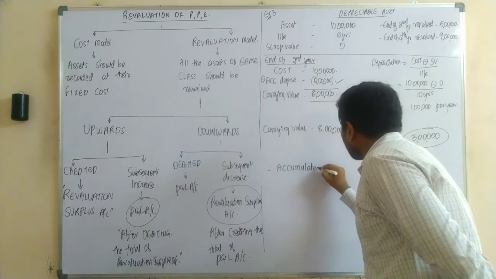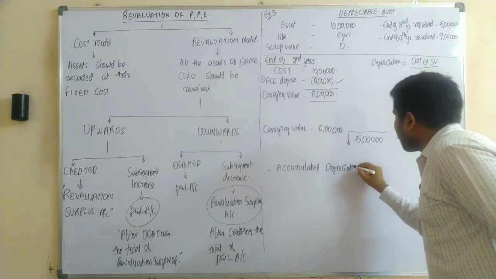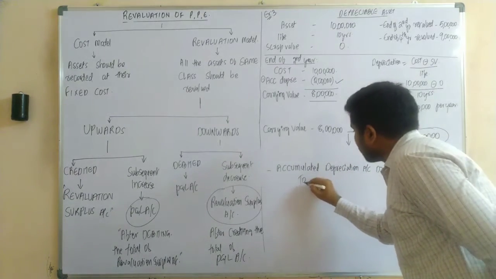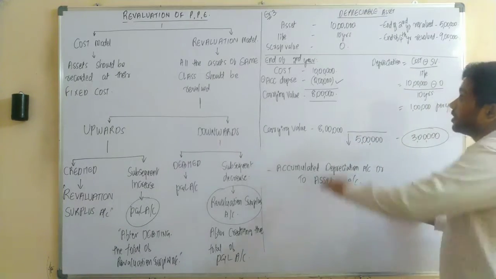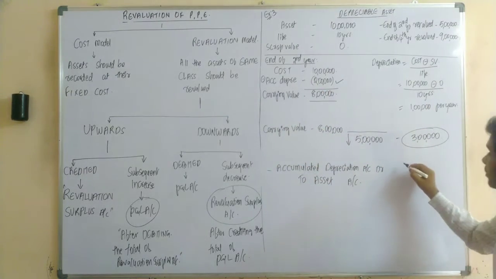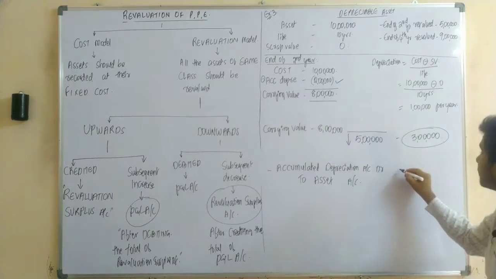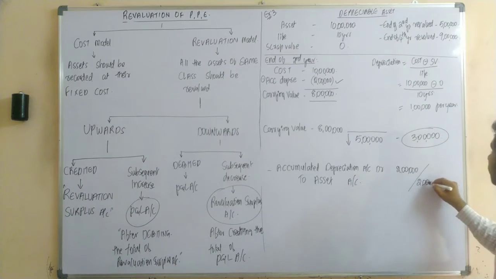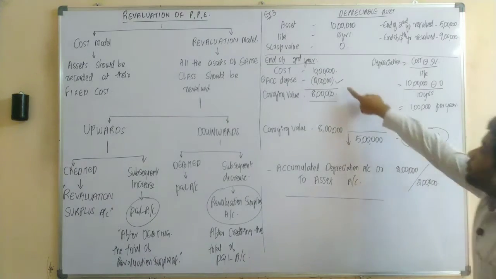Accumulated depreciation account debit to asset account. So we are decreasing the asset to the extent of 2 lakhs. It is nothing but your accumulated depreciation. How much was the depreciation? 2 lakh rupees. So 2 lakh debit, 2 lakh credit. Yes or no? So this is for your depreciation.